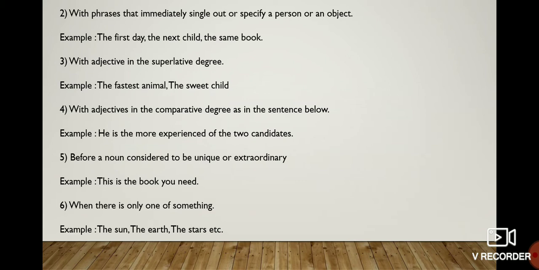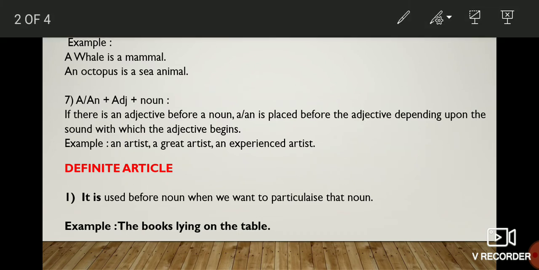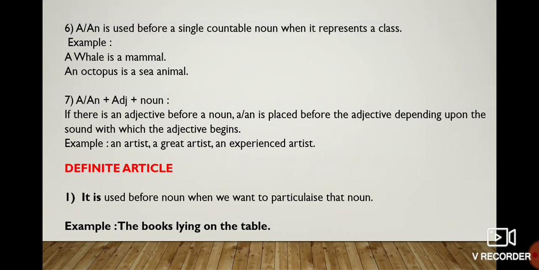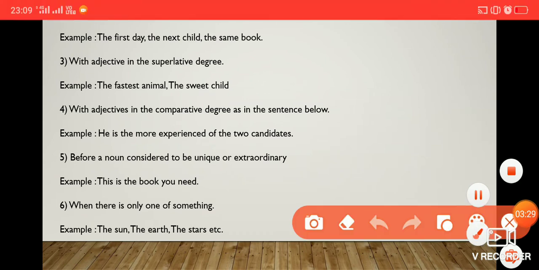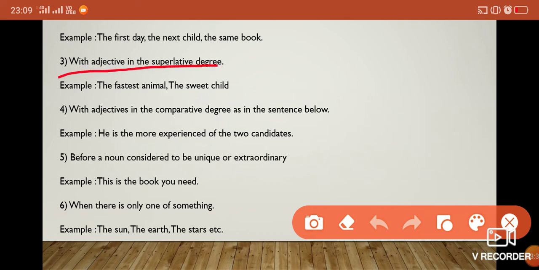Okay, now next point is with an adjective in the superlative degree. Where else can we use it? With an adjective in the superlative degree, like for example, the fastest animal, the sweetest child.